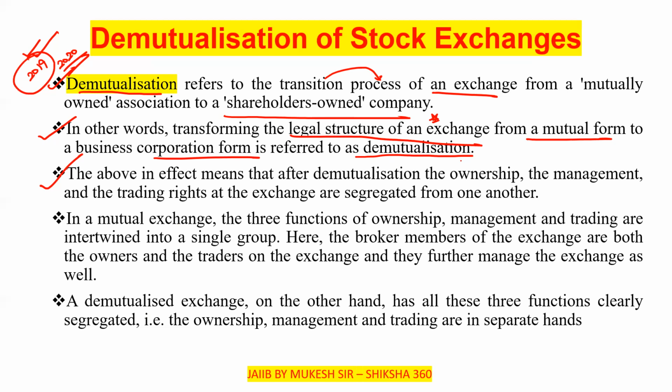So after demutualization, the ownership, the management, and the trading rights at the exchange are segregated from one another. They are to be separated. In a mutual exchange, the three functions of ownership, management, and trading are intertwined into a single group.